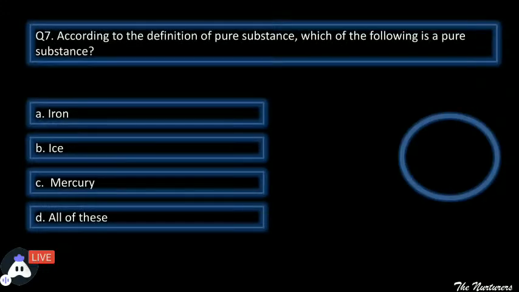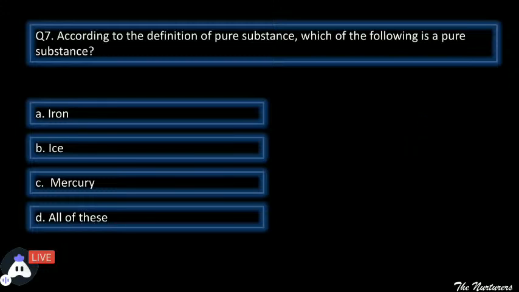According to the definition of pure substance, right now we have gone through the definition of pure substance. Which of the following is a pure substance? There are four options. You need to tell which of the following is a pure substance. Iron, ice, mercury, or all of these. Hurry up. Out of these three, which will be the pure substance? Iron, ice, mercury, or all of these? Need to be fast. Yes. So the time is over.